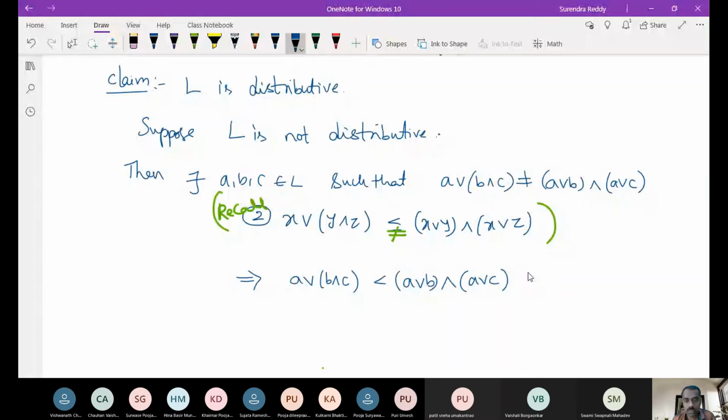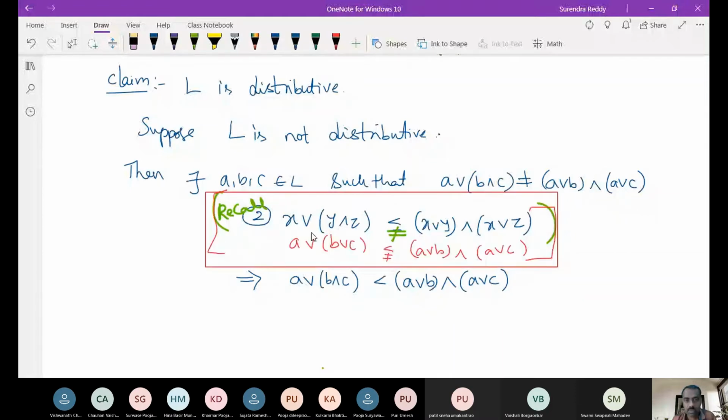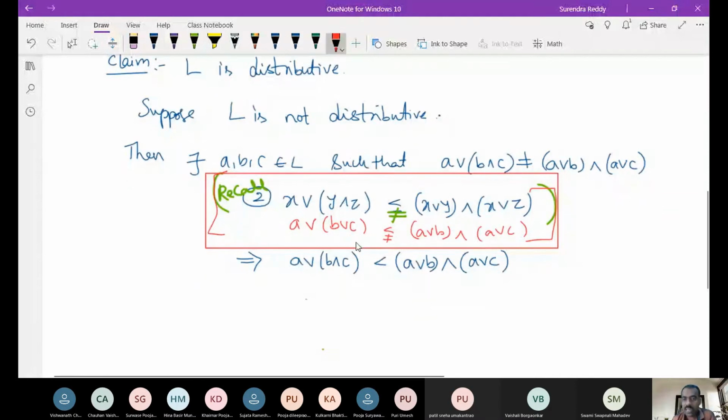So whatever we have written here, this is always true, right? And because it is not distributive, they are not equal. So therefore, it is strictly less than, right? We use this again and again several times. We will call it inequality 1, right? Have you followed? Yes, sir. Okay.